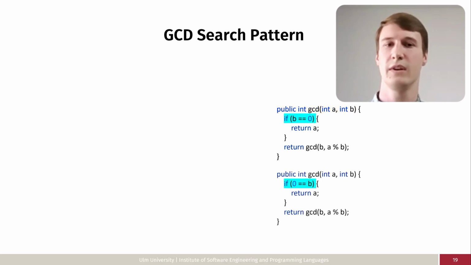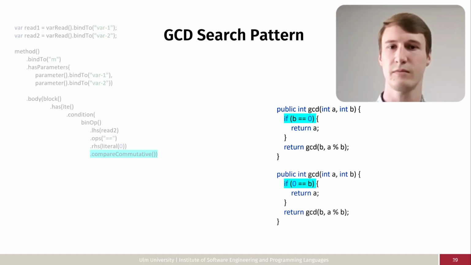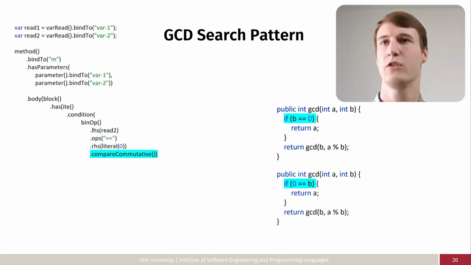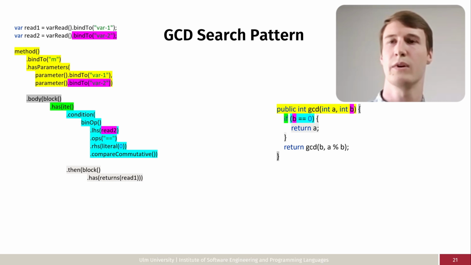We've also seen that the equality comparison is one point of variability because it's commutative and we can therefore change the order of the operands. We allow this in our search pattern by configuring compare commutative. And then we require a return statement, returning the variable which matches A.